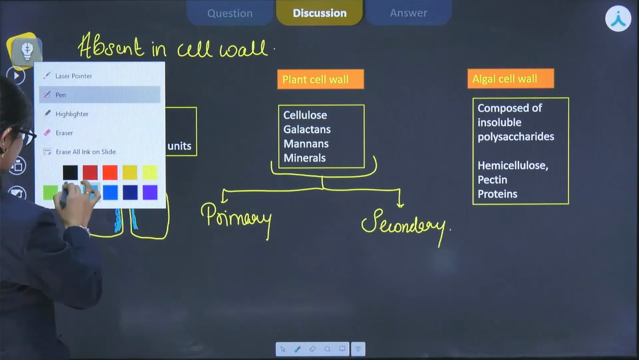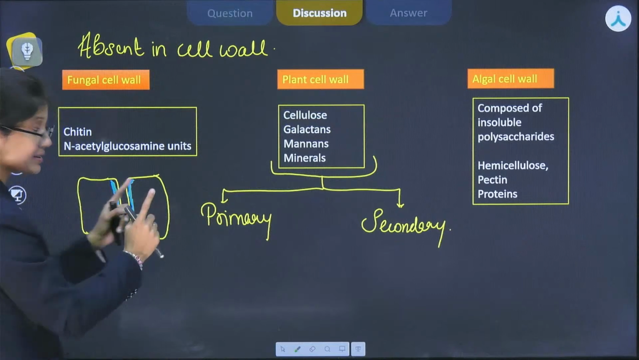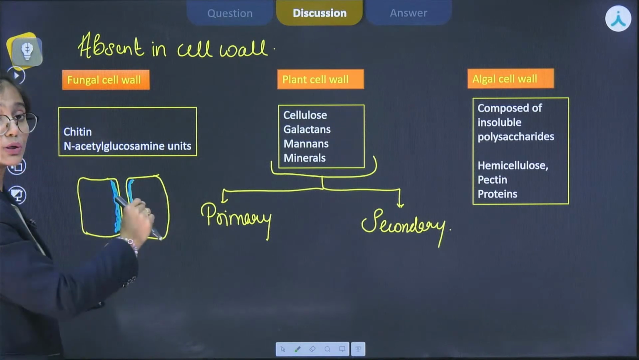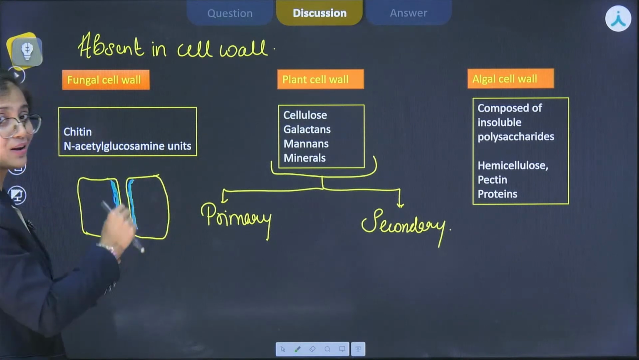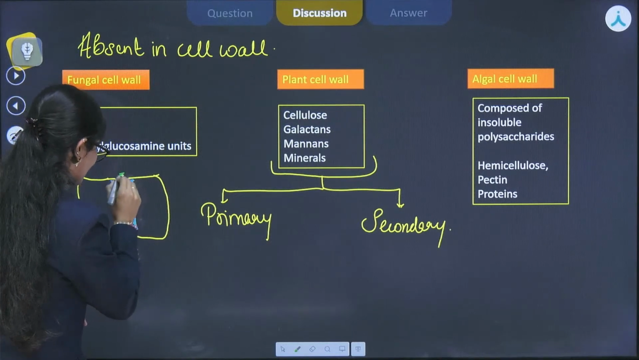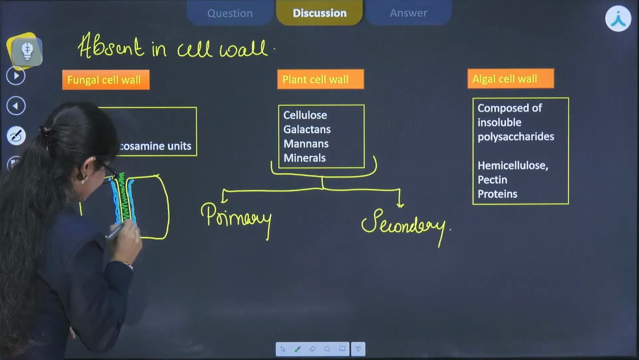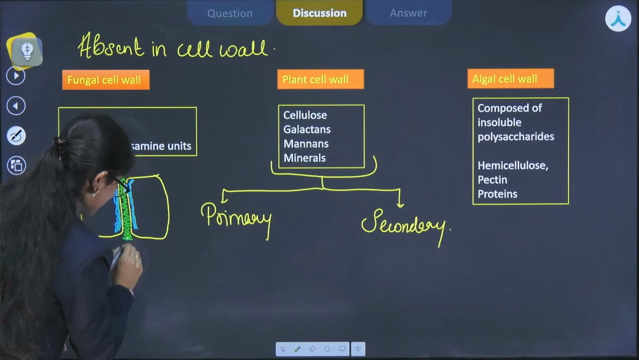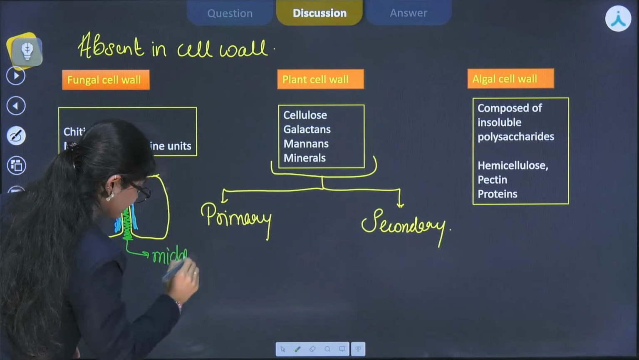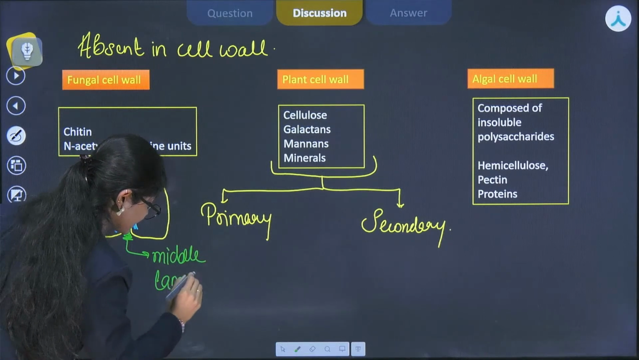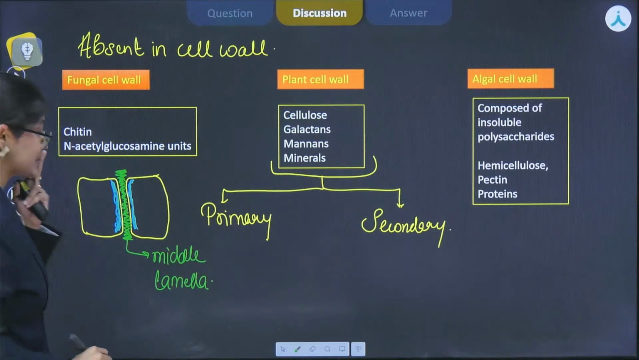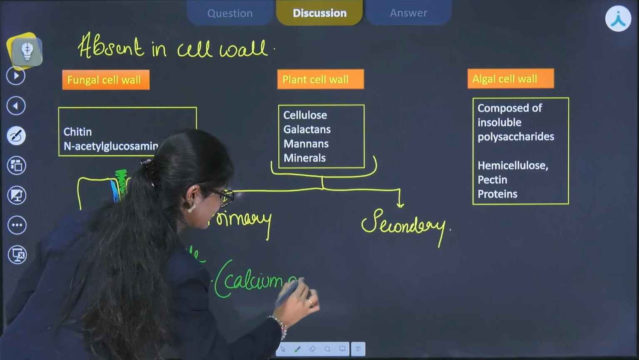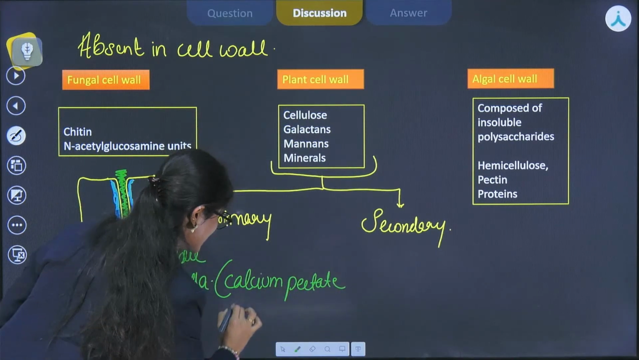And if we talk about the region between the cell walls, so this is the primary cell wall of 2 plant cells, and the region which is present between the 2 cell walls of the 2 plant cells will be occupied by middle lamella, like this. This green region is occupied by middle lamella. And middle lamella is composed of calcium pectate and magnesium pectate, right?